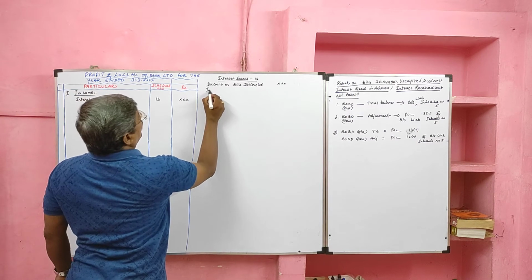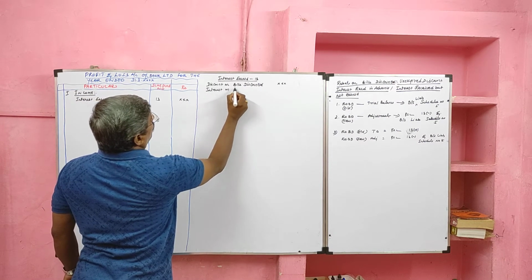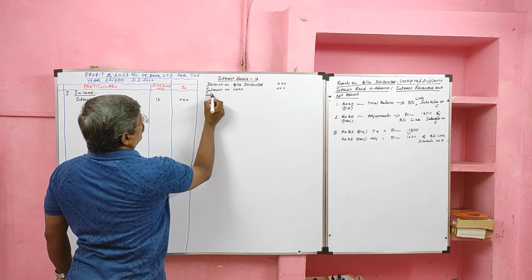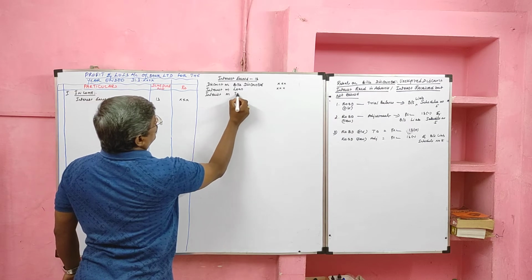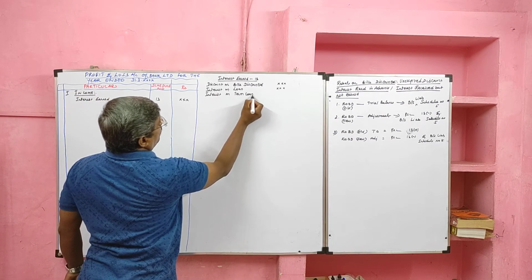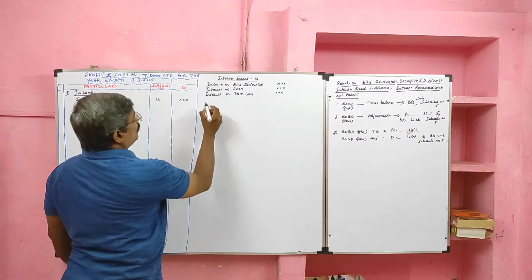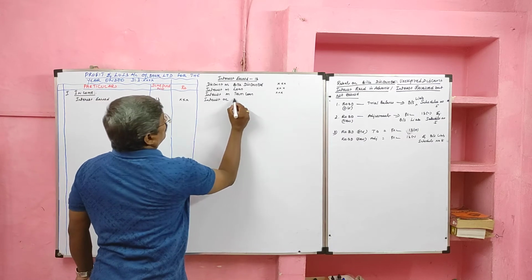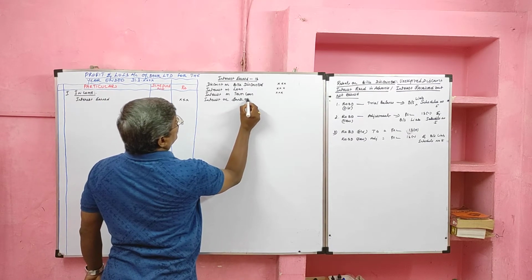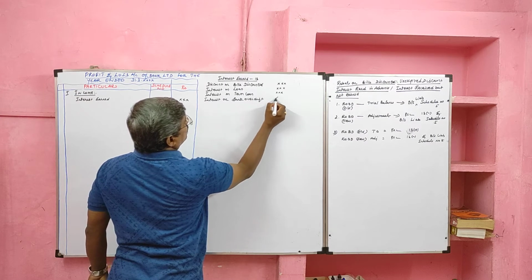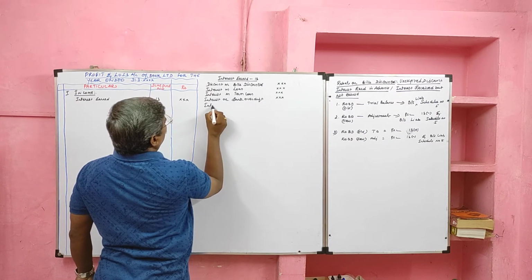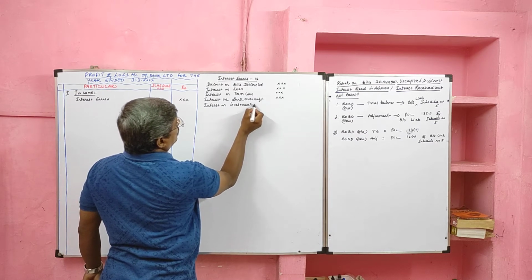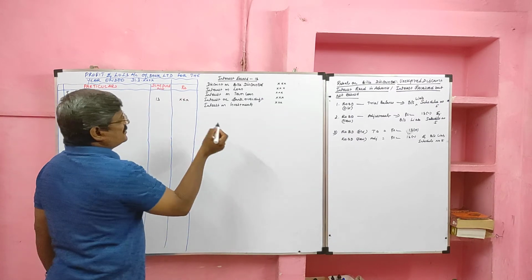Then interest collected on loan. Interest on loan, it may be interest on term loans, interest on bank overdraft, then interest on investments, or we can say income from investments.